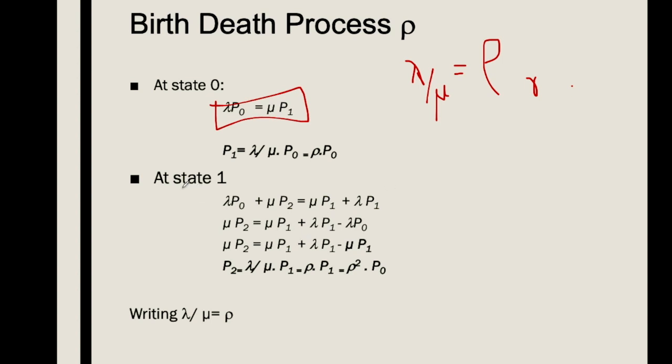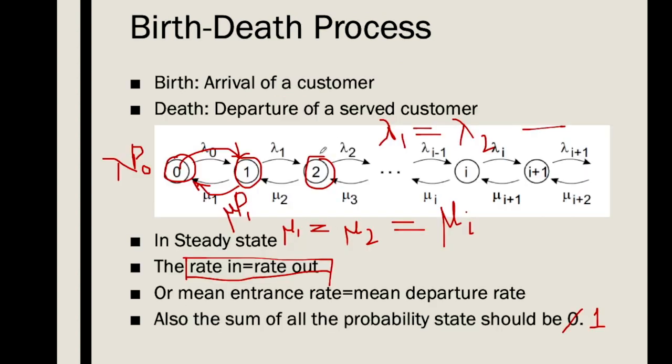And state 1, similarly, if we analyze state 1, it can go out to state 0 as well as state 2.